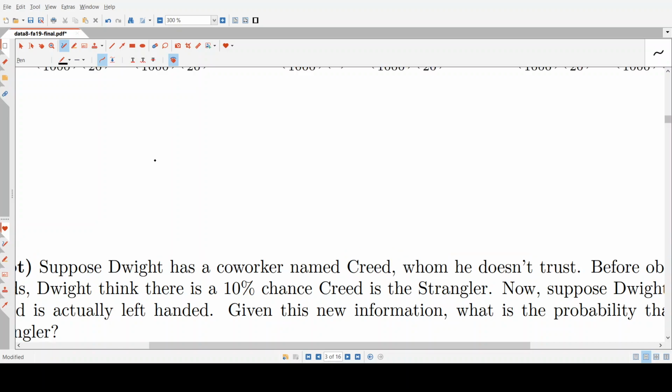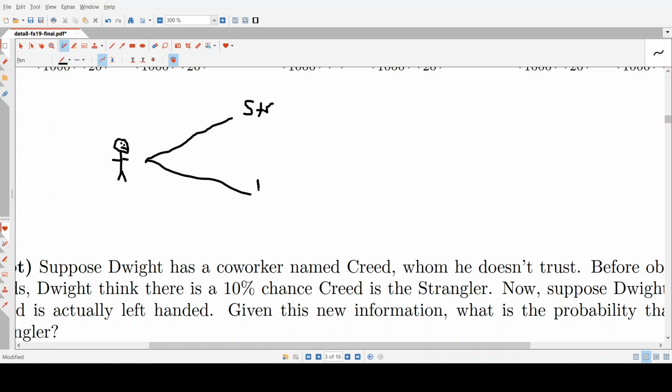This is just a person, any person in Scranton actually. So this is, you are the strangler. Let's just leave it at STR.